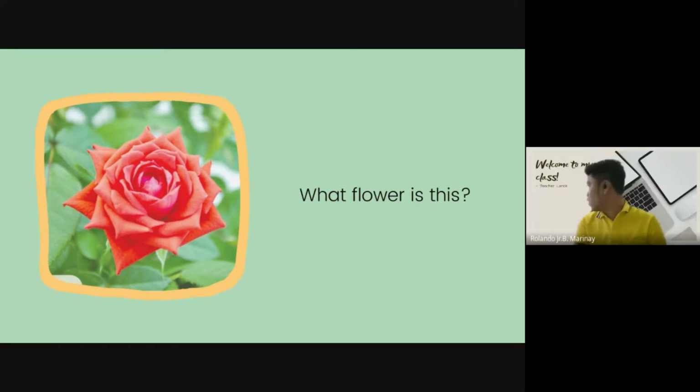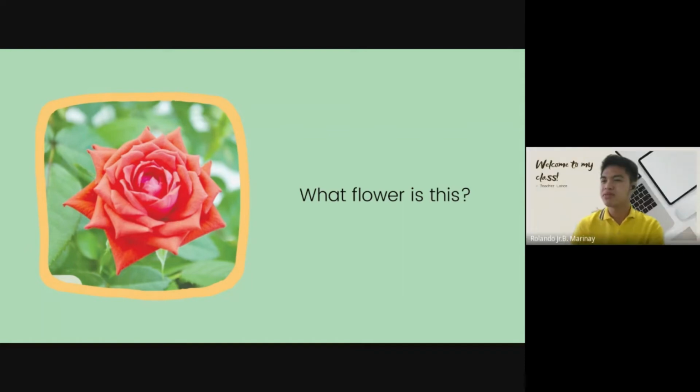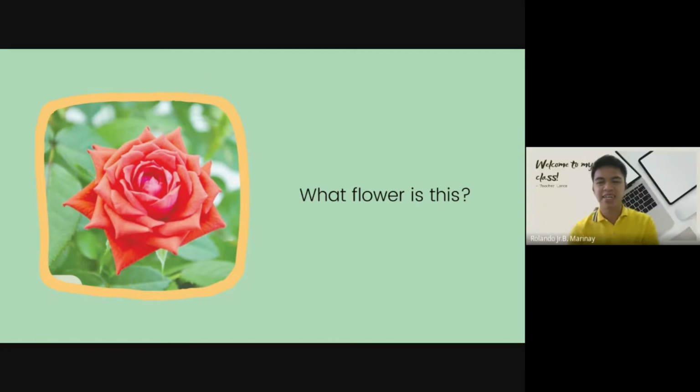A rose. Very good. And what is the color of the rose in the picture? Red. Okay, but remember, the rose has a lot of colors. The color can be different. It can be white, can be yellow. Red. Yes, it can be red. So this is a rose, everybody.